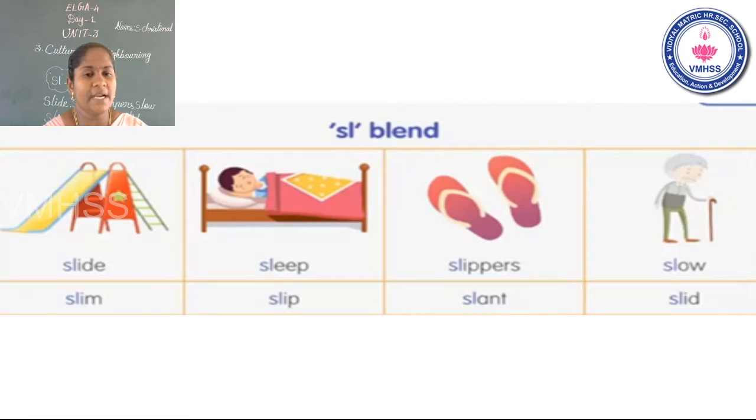Now take your ELGA reader book, page number 45. I will read the other words also. Sl-slide, sl-sleep, sl-slippers, sl-slow, sl-slim, sl-slip, sl-slant, sl-slide. Very good.